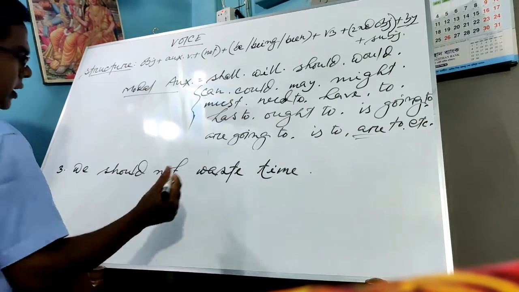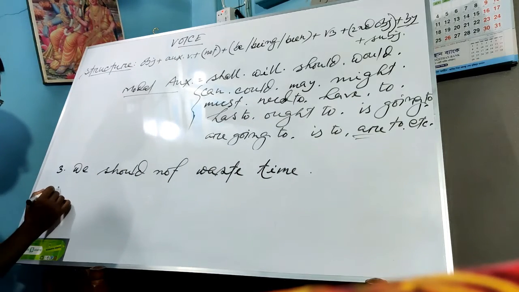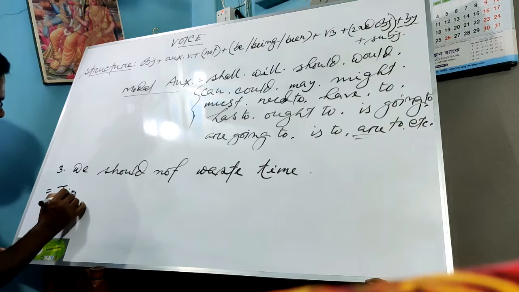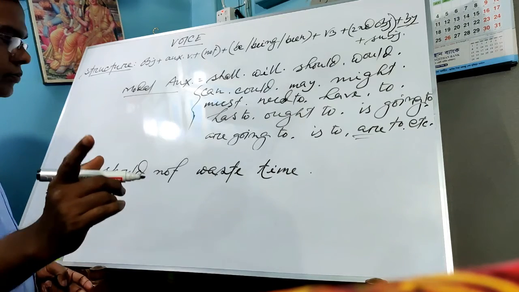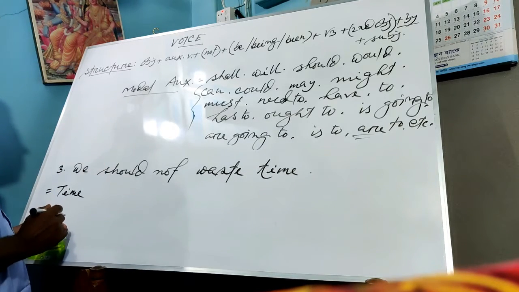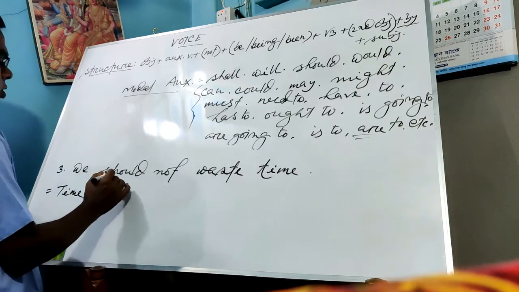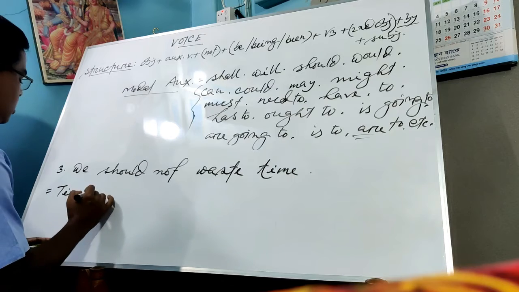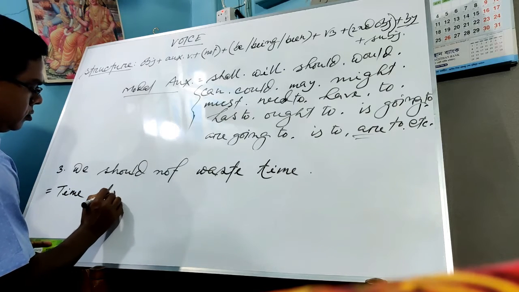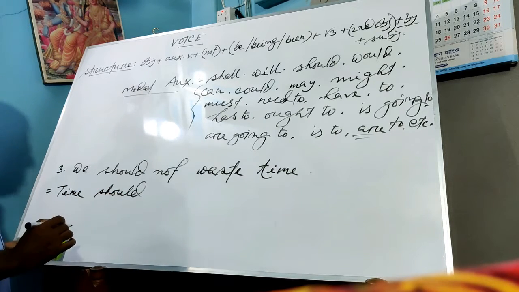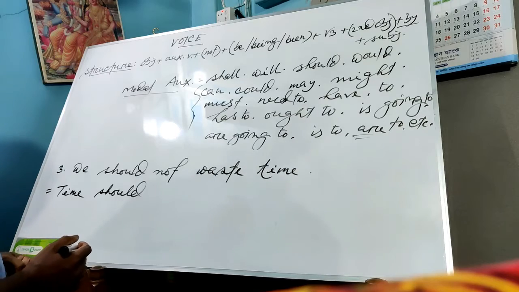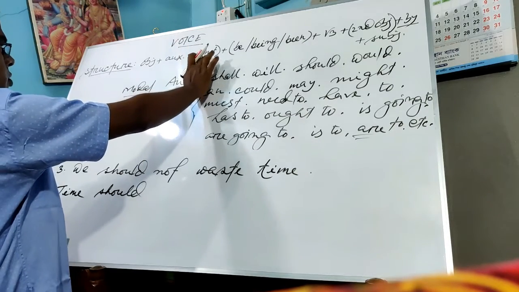So first of all we will write the object. And what is the object here? Time. Okay, boys, time. So time. Then the auxiliary. And what is the auxiliary? Auxiliary should. So time should. Okay? Time should. And then we will try to use not.